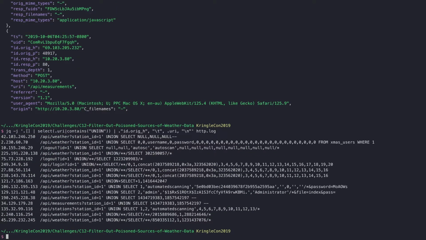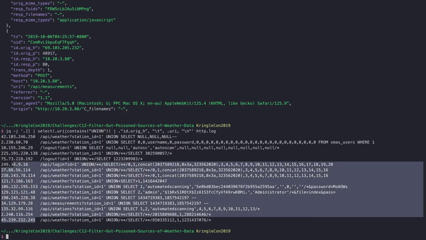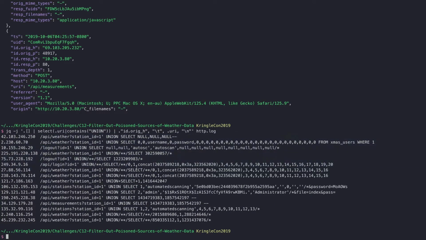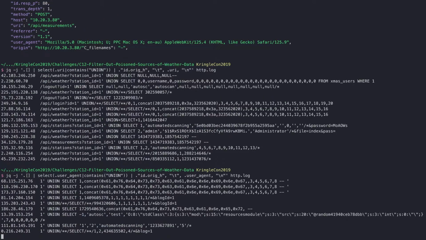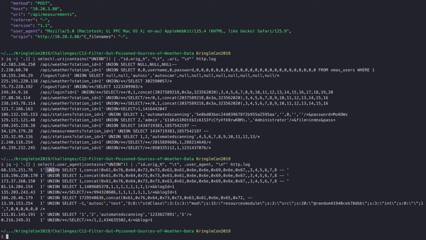So that gives us quite a bit of information, or quite a bit of bad IP addresses with their associated URIs, which definitely show that there's some SQL injection happening here. Union select, trying to do that all over the place here. Now, next up, we can do the same thing and search in the user agent. So if we do that, instead of saying URI here, we're going to say the user agent needs to contain union, and just print the user agent together with the IP address. So let's run that again. And hey, look, same thing happening there. So that's definitely another field that's being exploited as well.